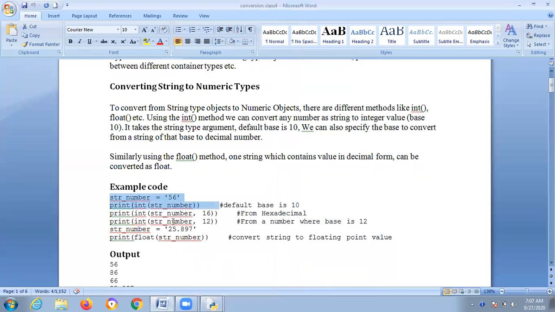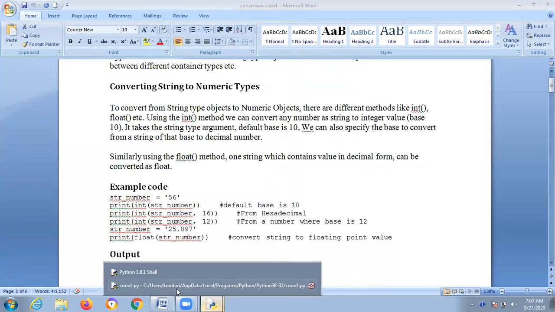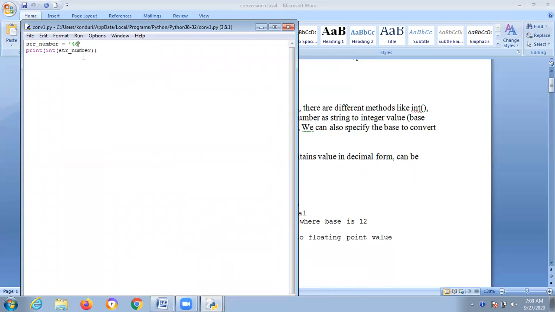Why? The original value is 46, so you are printing the string number. The underscore is not mandatory, but if you give it, it is very meaningful. But the underscore should not be at the beginning; it can be in the middle or at the end.